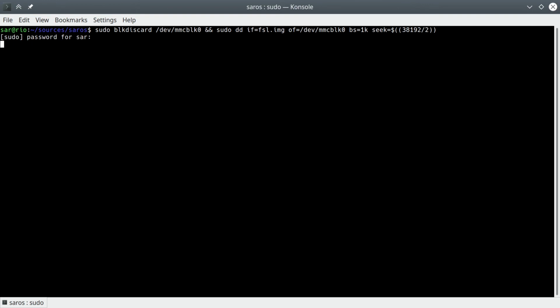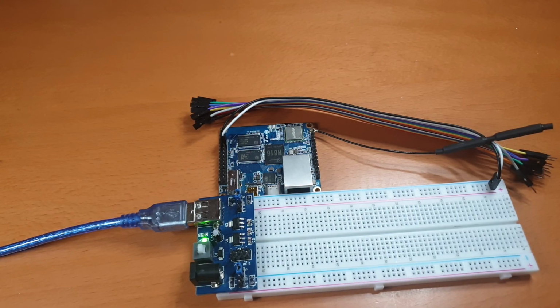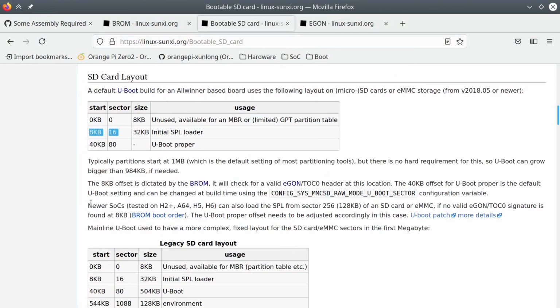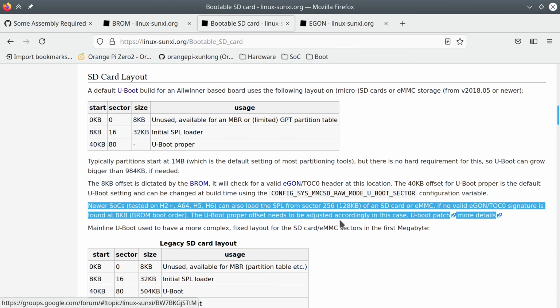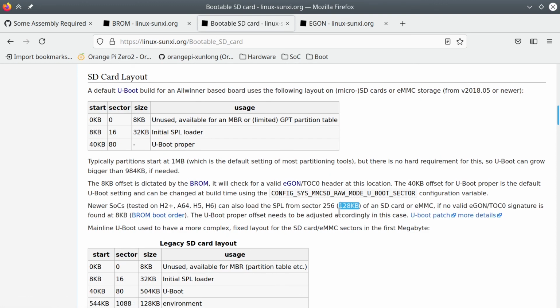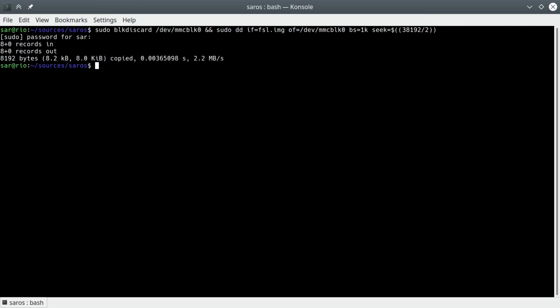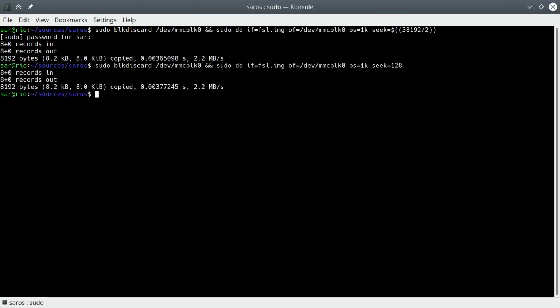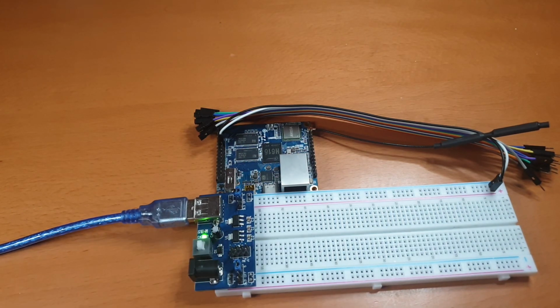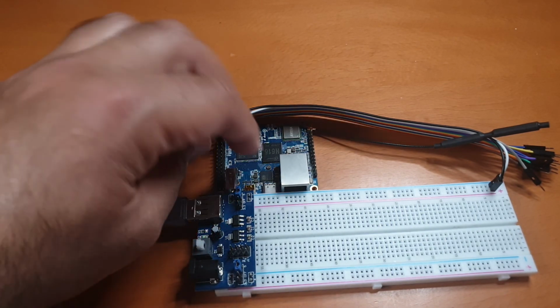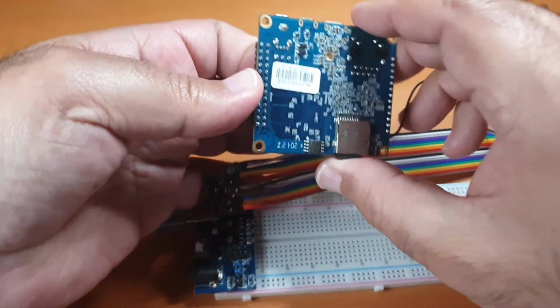And it doesn't work. Next, the bootable eMMC page claims that if an image is not found at 8 kilobyte, one is searched for at 128 kilobyte. Again, write our image there and nothing again. I have no idea where those claims come from. Maybe they are true to some of the other Sunxi Allwinner platforms. For the H616, they don't work.